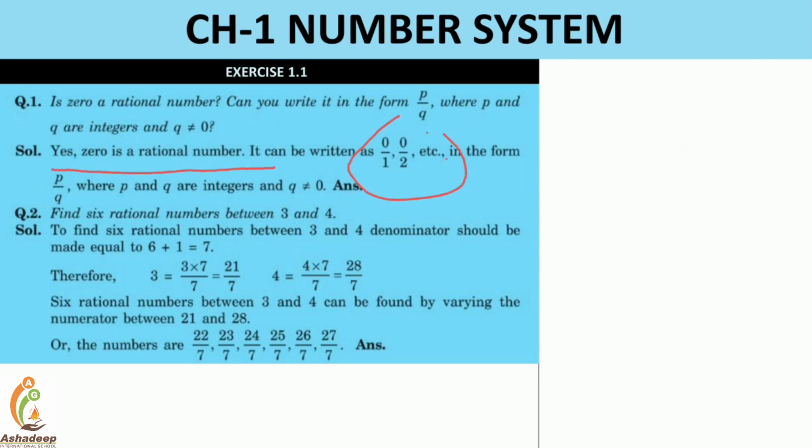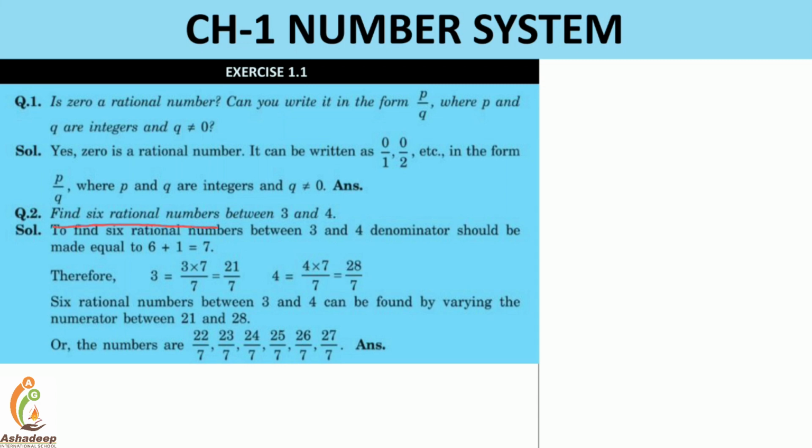Why? Because we can write it in the form of p by q, or in another way, every whole number is an integer, and every whole number is a rational number, so that is also why. So you can write down the two reasons, right? But here you have to write down only one reason, so here it is written in the form of p by q, that is why it is a rational number.